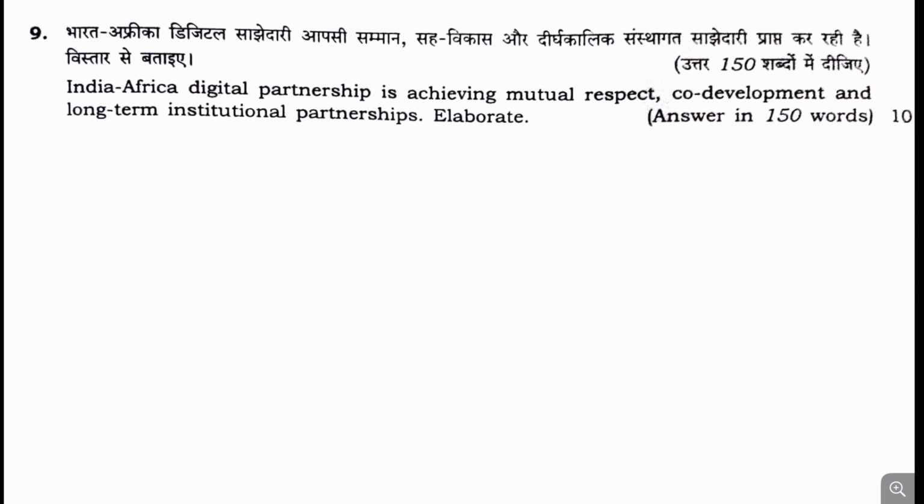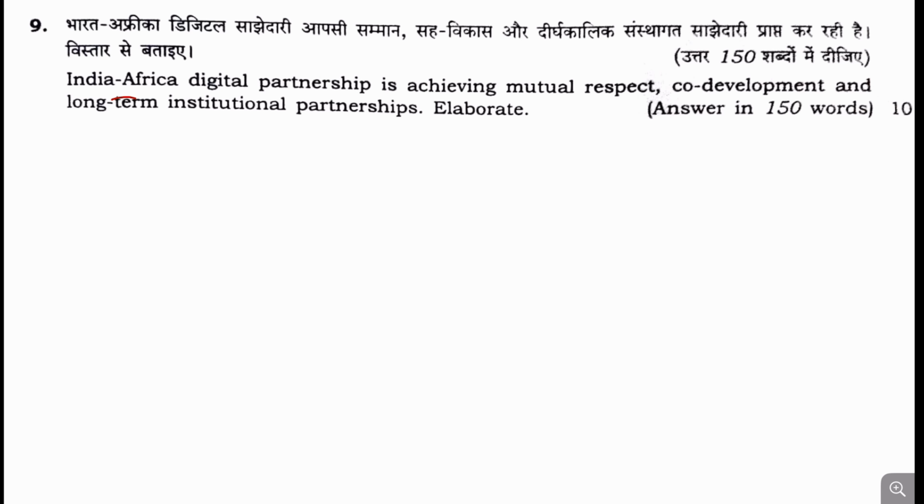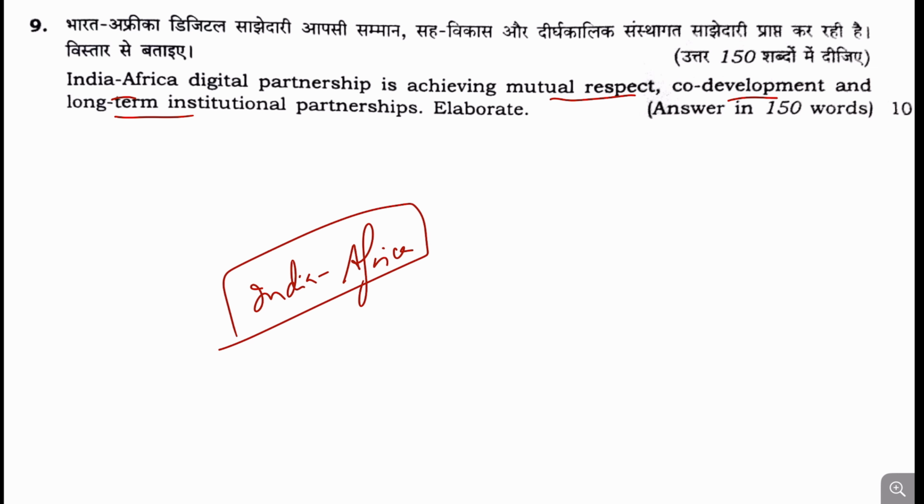Now moving to question number 9. India Africa Digital Partnership is achieving mutual respect, co-development, and also long-term institutional partnerships. Elaborate. India Africa relations have already been asked in the UPSC previously also, but it is important that this question is specifically focusing upon the digital partnership, and you can't go for other fields with respect to the partnership between India and Africa.